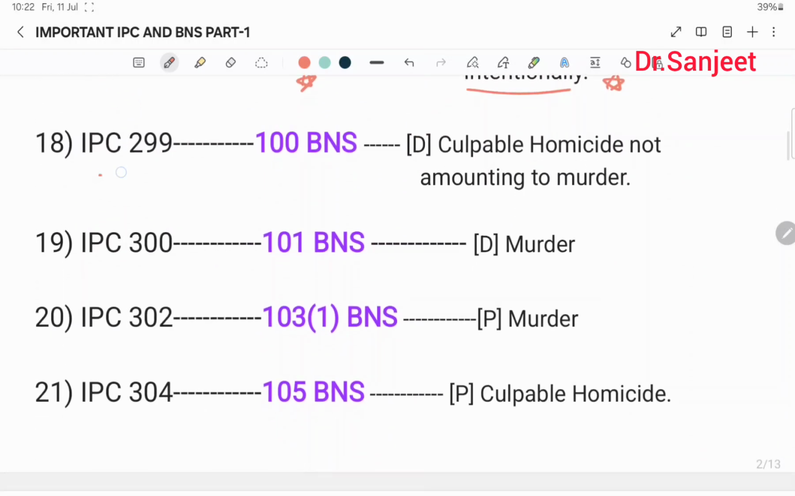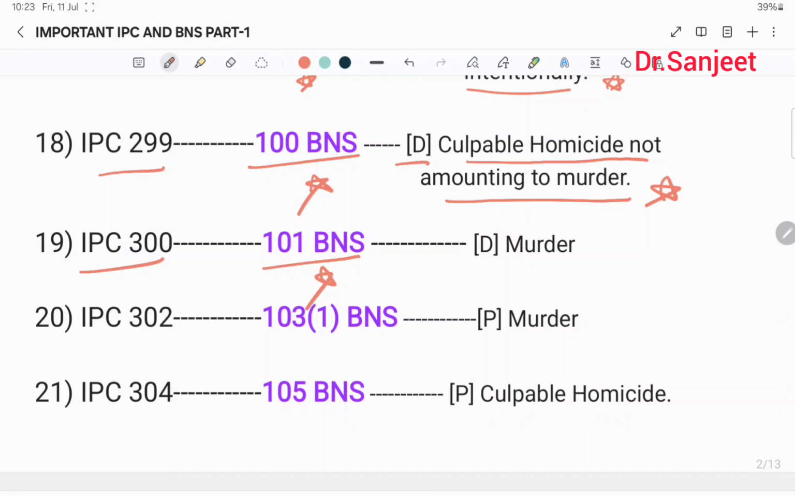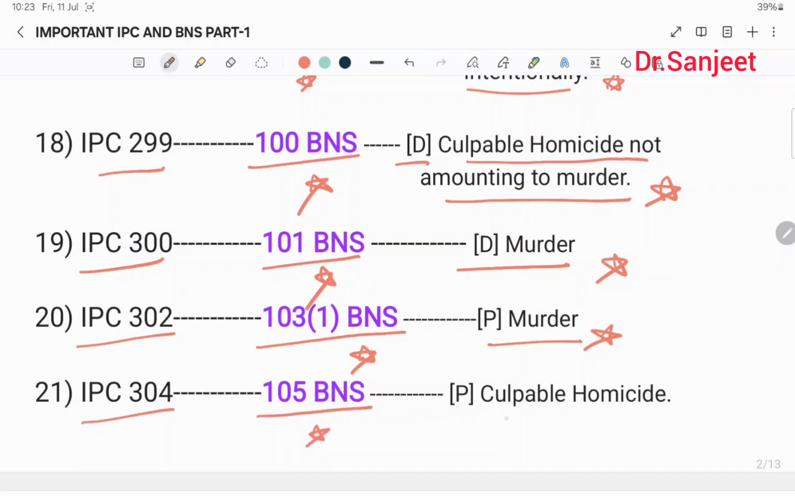Then IPC 299, 100 BNS, it defines culpable homicide not amounting to murder. Then IPC 300 and 101 BNS, it defines murder. IPC 302 and 103 subclause 1 BNS, punishment for murder. Then IPC 304, 105 BNS, punishment for culpable homicide.